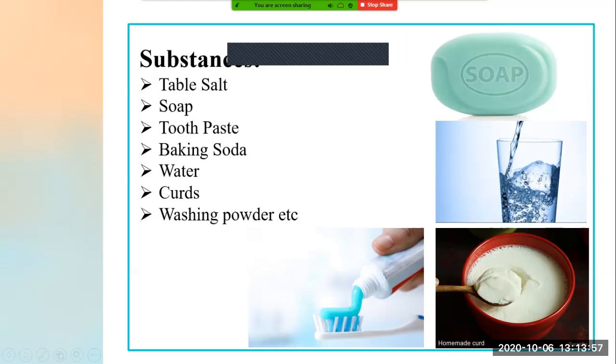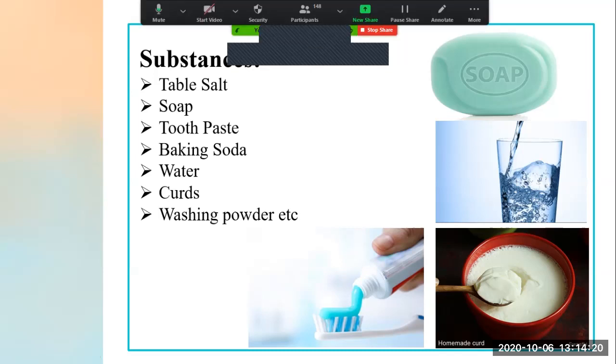Washing powder is used for cleaning your clothes every day. Mom keeps that washing powder in the washing machine or in a bucket to clean the clothes. So these all are the substances which we are using in our day-to-day life. But how is it related to science? What is the purpose that we are using these substances in our day-to-day life? That we are going to learn in this chapter.